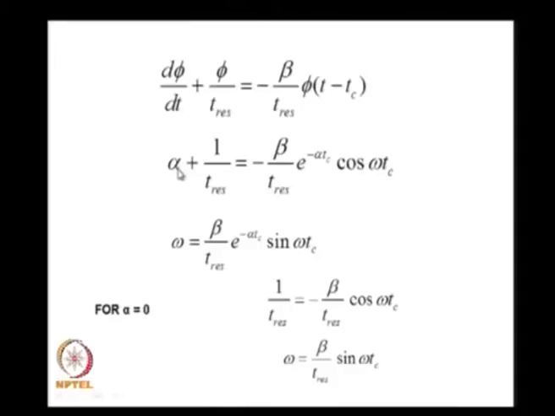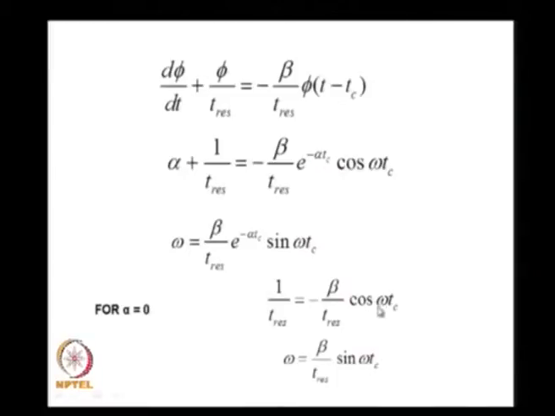I substitute alpha is equal to 0 here and I get this equation becoming 1 over T residence is equal to minus beta over T residence into cos omega Tc. I put alpha is equal to 0 here, and I get omega is equal to beta over T residence into sin omega Tc, and this I further simplify.